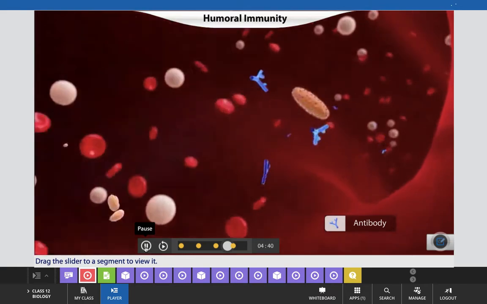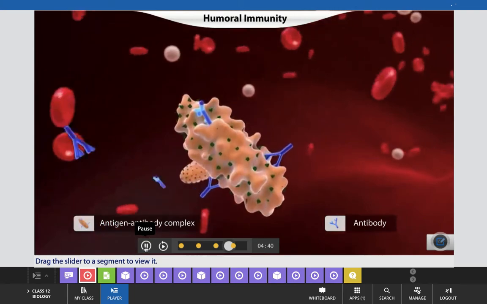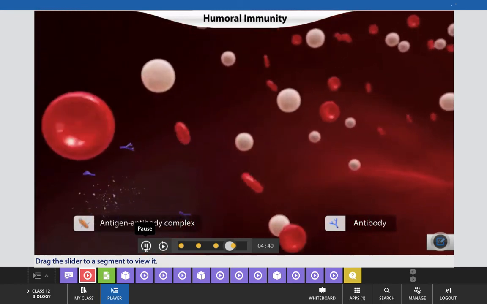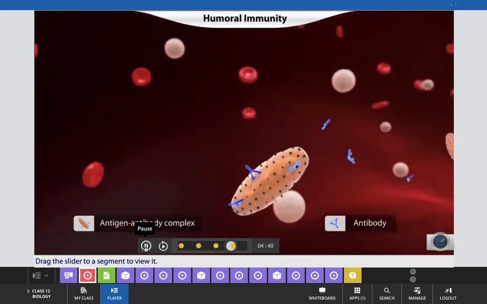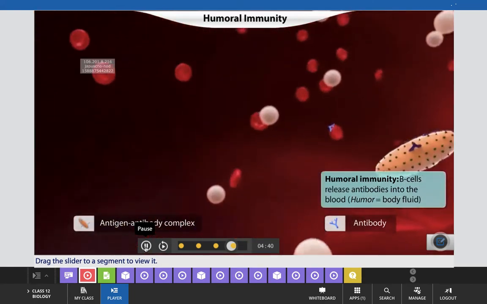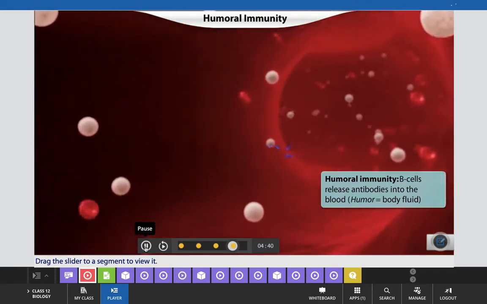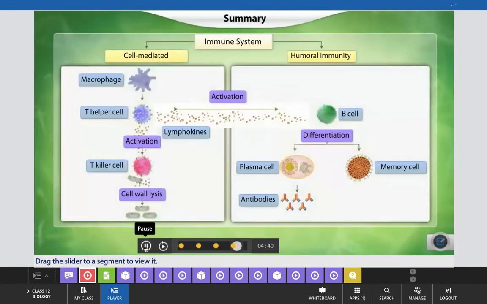The antibodies bind specifically to the antigens, forming an antigen-antibody complex. The antibodies then deactivate or destroy the pathogens. As antibodies are released into the bloodstream to act on the pathogens, this type of immunity is called humoral immunity. Here is a summary of the immune response by T cells and B cells.